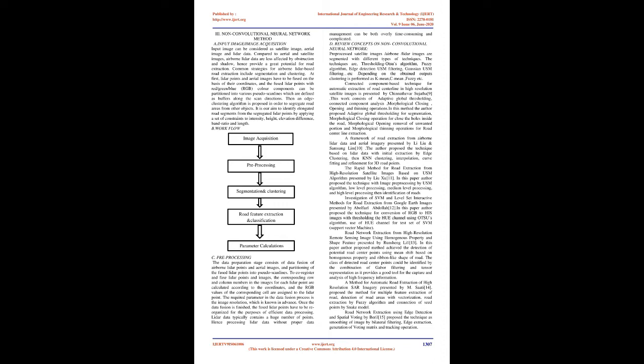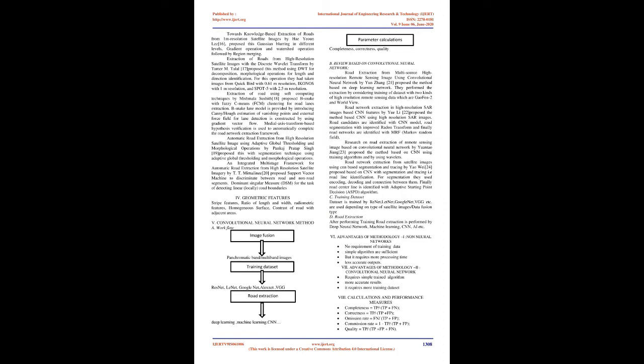A connected component-based technique for automatic extraction of road center line in high-resolution satellite images is presented by Chinnathivar Sujatha [9]. This work consists of adaptive global thresholding, connected component analysis, morphological closing, opening, and thinning operations. In this method, the author proposed adaptive global thresholding for segmentation, morphological closing operation to close the holes inside the road, morphological opening for removal of unwanted portions, and morphological thinning operations for road center line extraction.